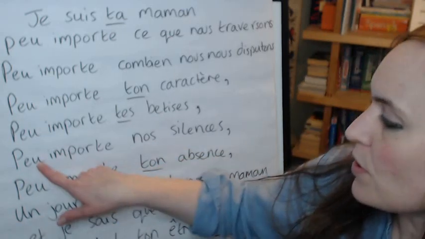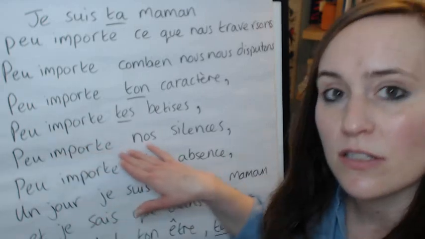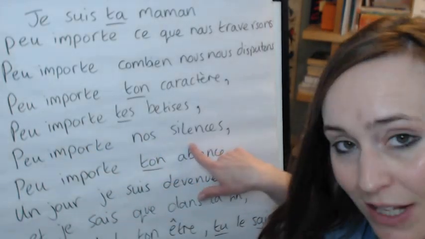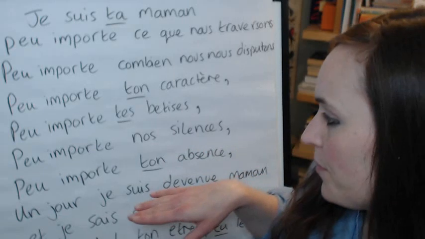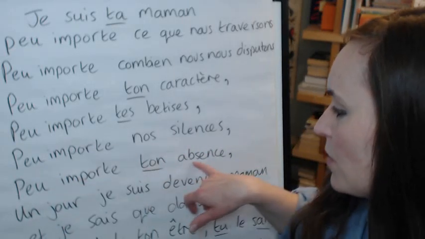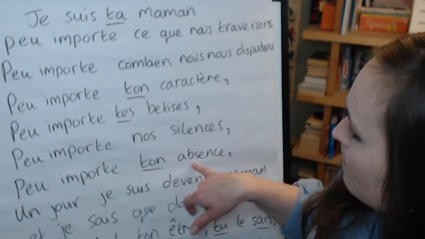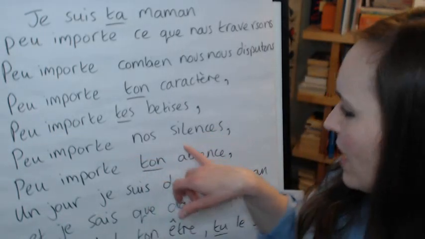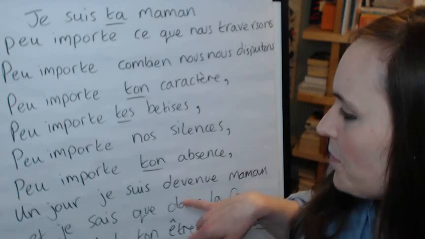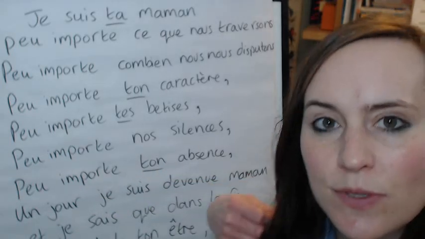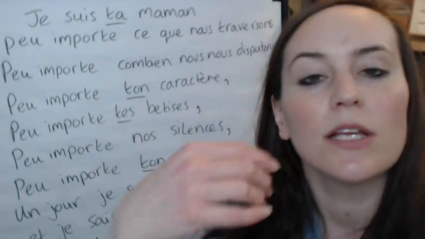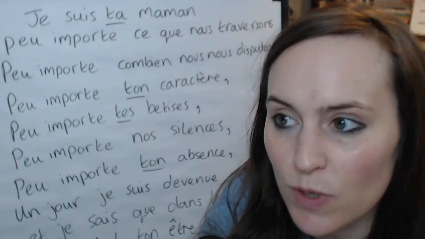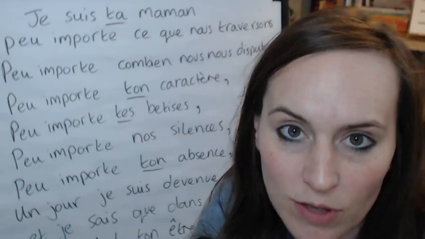Peu importe nos silences, so no matter or regardless of our silences. Peu importe ton absence. So we've got a few little rhyming sounds here, haven't we? Silence, absence. Peu importe ton absence. So ton absence, regardless of your absence, whether or not you're there, basically.